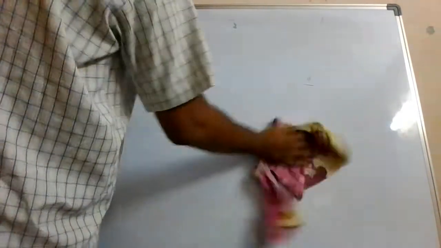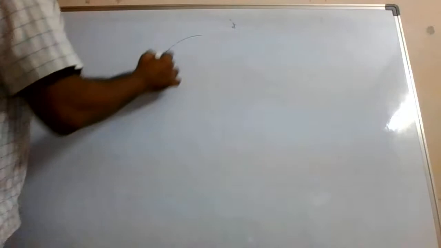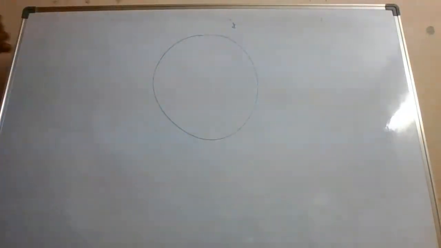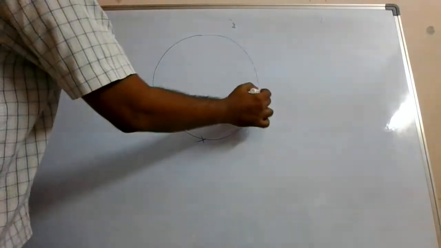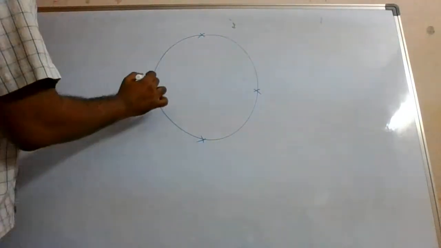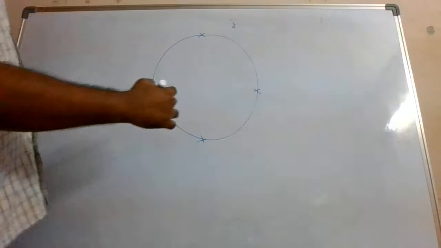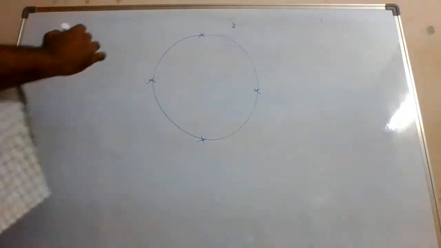Now here, imagine a small stone tied to a thread, and we are rotating it in the vertical direction like this. Alright. So the situation will be something like this. I'm drawing the figure. So that stone is sometimes here, sometimes here, sometimes here, sometimes here. Like that it is rotating in a vertical plane.